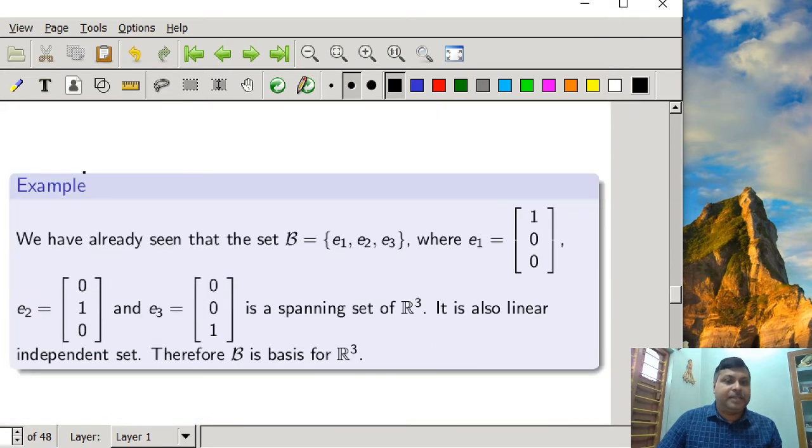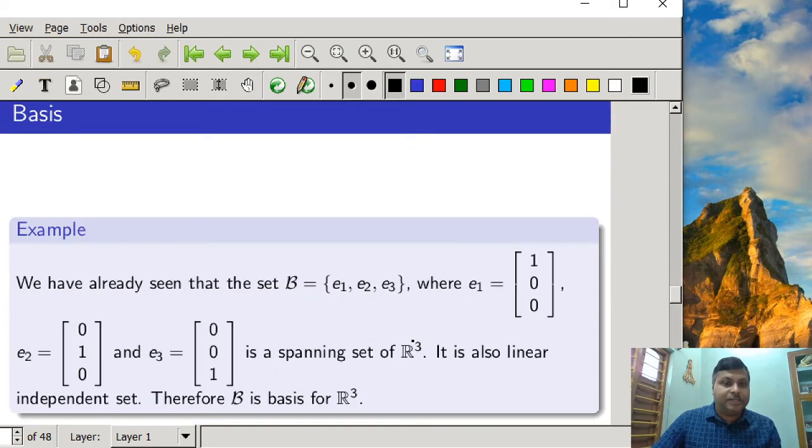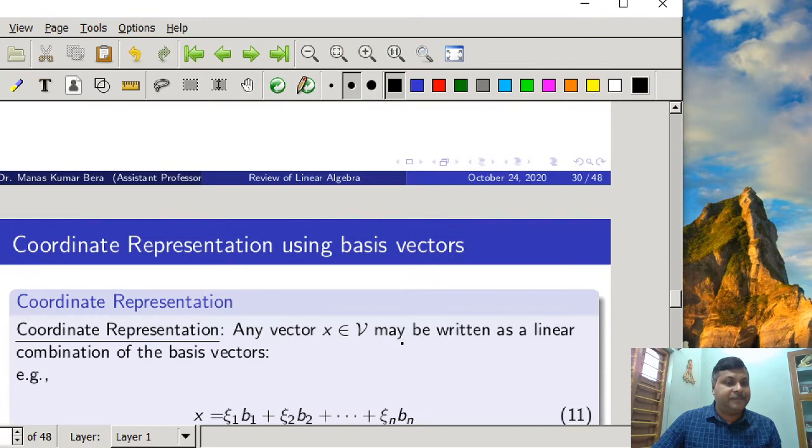Similarly, for R3, e1 is (1, 0, 0), e2 is (0, 1, 0), and e3 is (0, 0, 1). This is a spanning set of R3 because it is also a linearly independent set, and e1, e2, e3 span the vector space R3. So B is a basis of R3. So this is the definition of a basis.